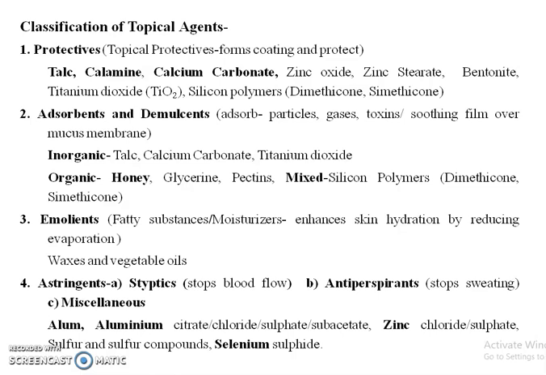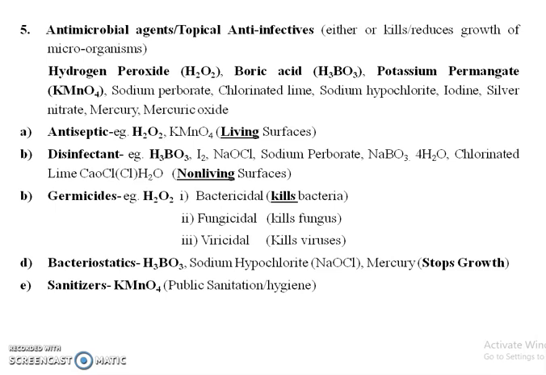The examples are the alum, aluminum citrate, aluminum chloride, aluminum sulfate, aluminum subacetate, zinc chloride, zinc sulfate, sulfur compounds and the selenium sulfide. Fifth class is the antimicrobial agent, which is also called the topical anti-infectives. That antimicrobial agent either kills or reduces the growth of microorganisms.